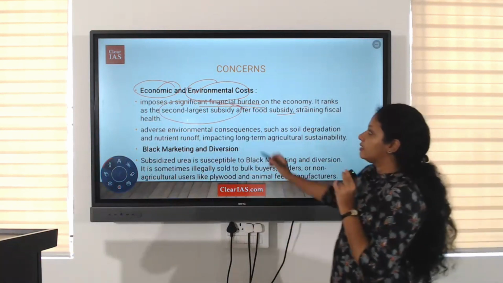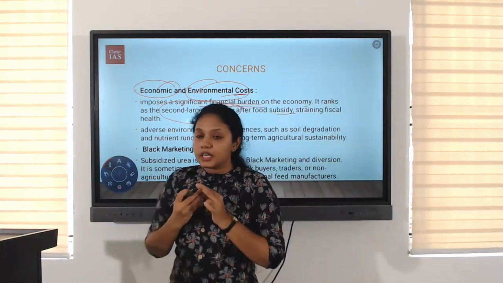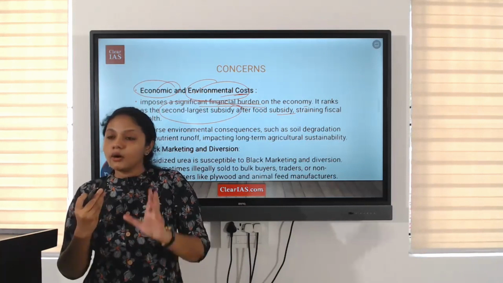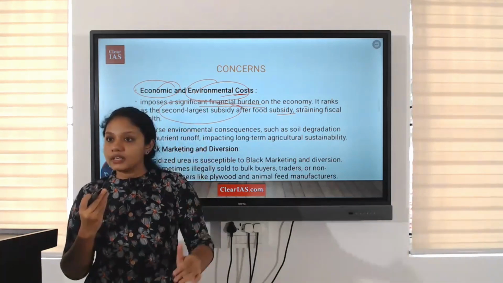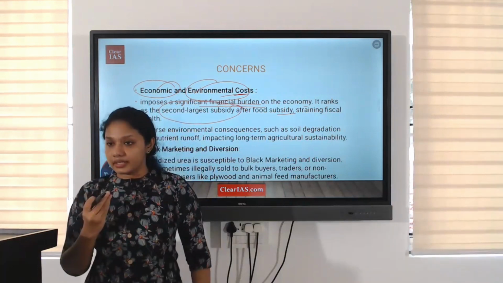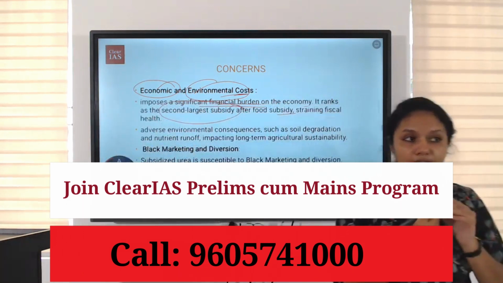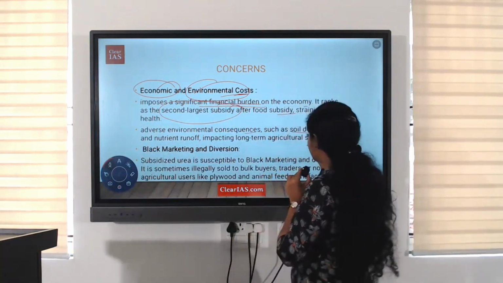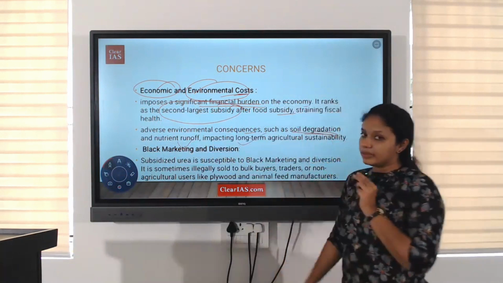Okay. Second one is environmental cost. Similar to urea, when we give something for subsidized, there will be a tendency to overuse. Right? Overuse means in case of soil erosion or when heavy rain comes, they get distributed into the nearby water resources, etc. Right? So this will lead to environmental concerns. So adverse environmental consequences such as soil degradation, nutrient runoff, impacting long-term agricultural sustainability, etc.